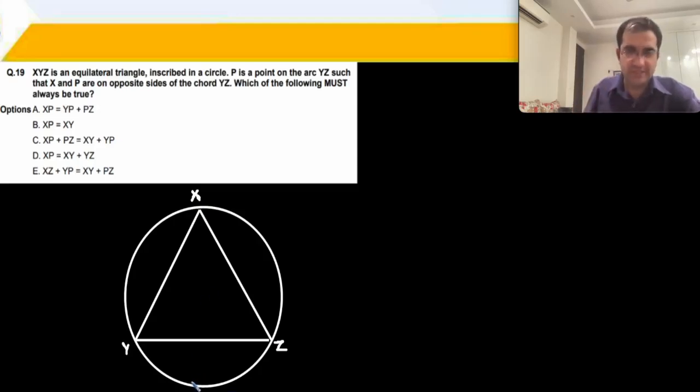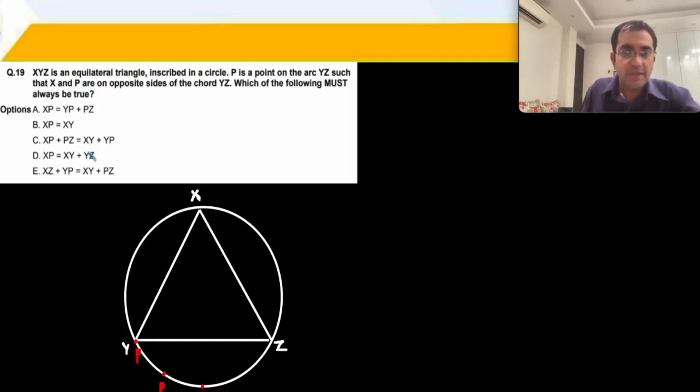ठीक है. So I can mark. So P कहाँ कहाँ हो सकता है? On this arc YZ, P might be completely on Y. I am drawing the extremes. It might be diametrically opposite X. ठीक है. P might be between Y and Z. Extremes क्या है? सबसे nearest Y पे, सबसे दूर diametrically opposite, या फिर बीच में कहीं पे, somewhere in the middle. P might be here or here or here. Extremes. ठीक है. Which of the following must always be true? It has to be true, 100%.